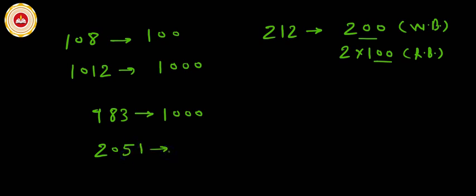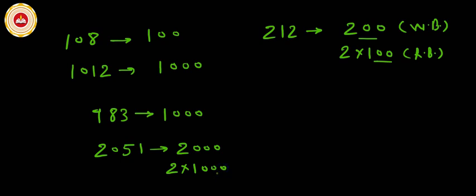If it is 2051, what is the nearest base for the given number 2051? It is of course 2000, because this 2051 is not closer to any real base. For that we have to find the nearest working base, and the nearest working base for 2051 is 2000. 2000 is nothing but 2 multiple of 1000.